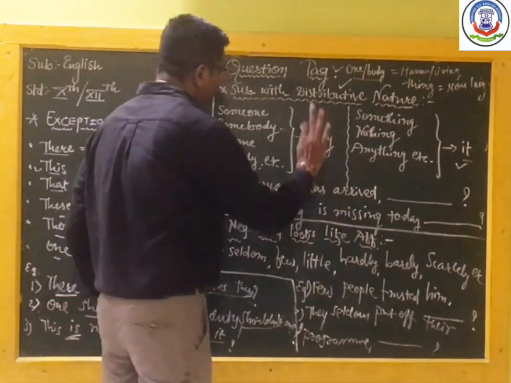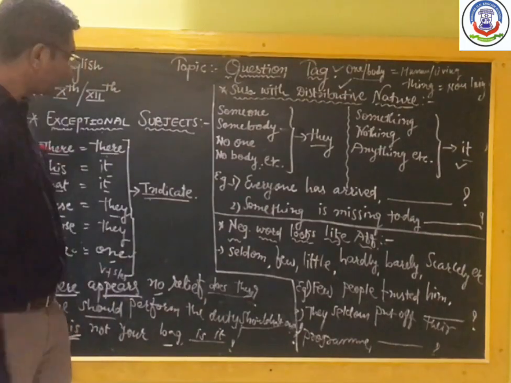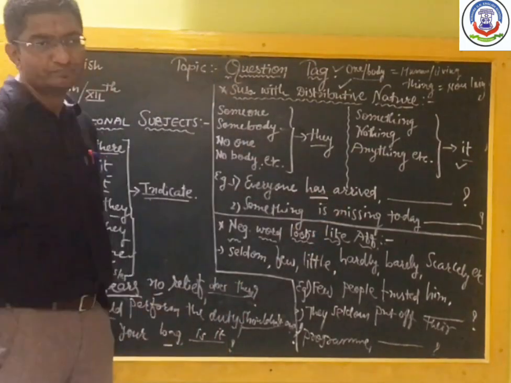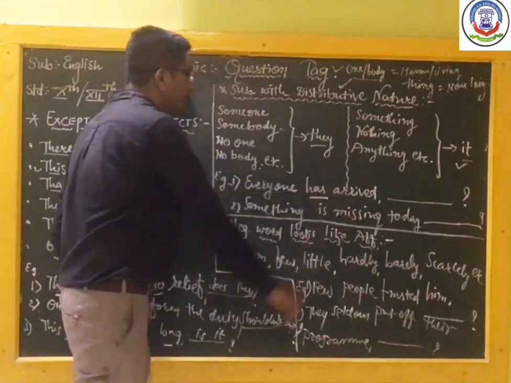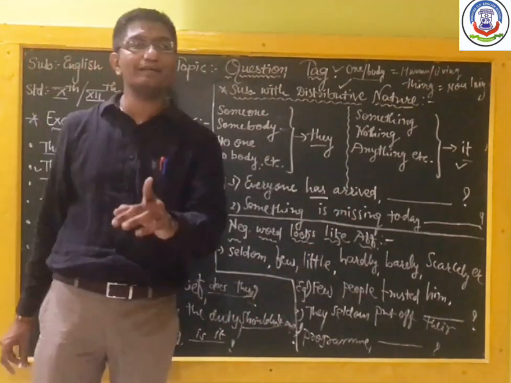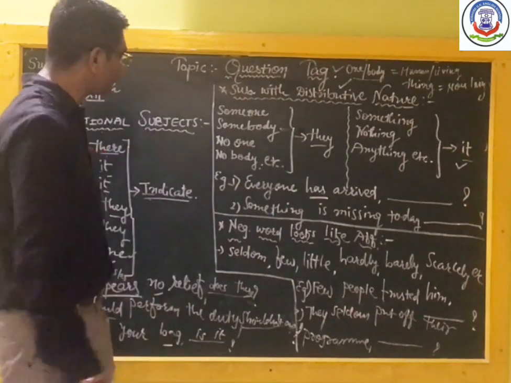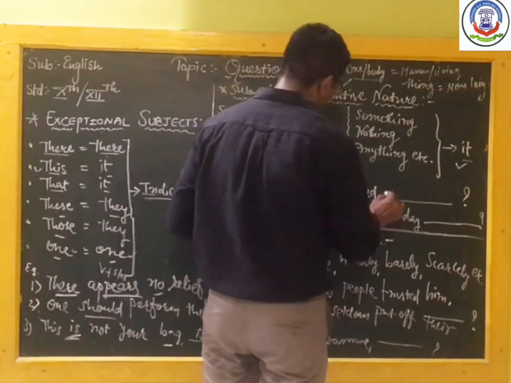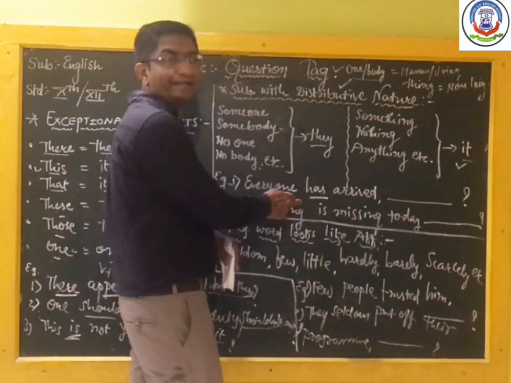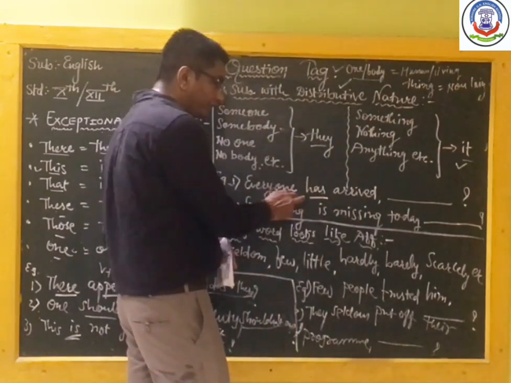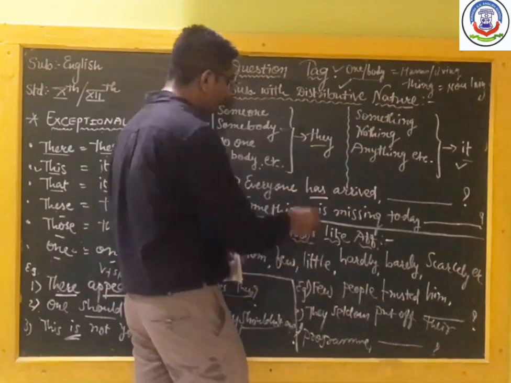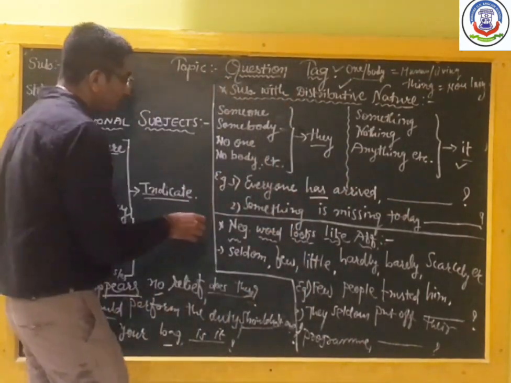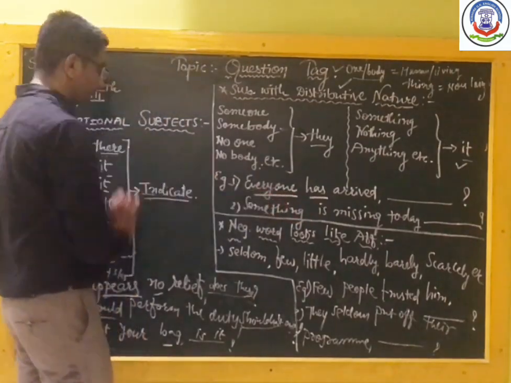Everyone has arrived. Okay. First you should clarify the helping verb. Has arrived, beta. Which tense? Has arrived means present perfect tense. Has plus third form means present perfect tense. Sentence affirmative, so answer negative. But before we write the has, let me clarify the subject everyone.